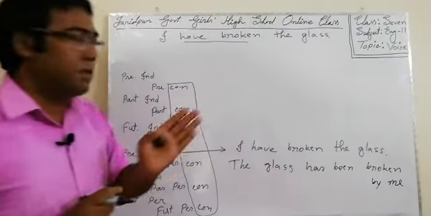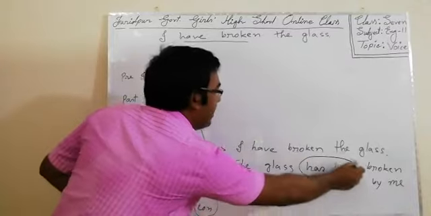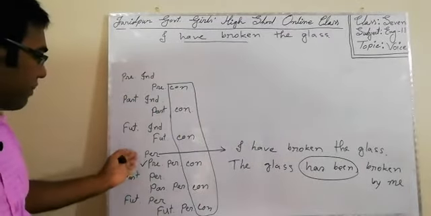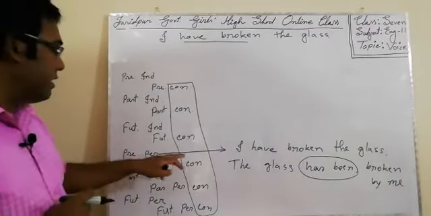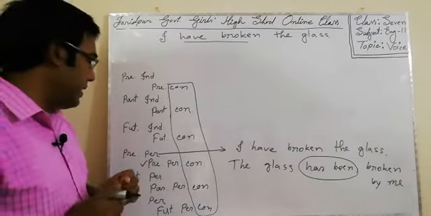Okay, the glass has been broken by me. So, "has been" is the auxiliary verb of present perfect tense. You know, in present perfect continuous tense there is "have been" or "has been".